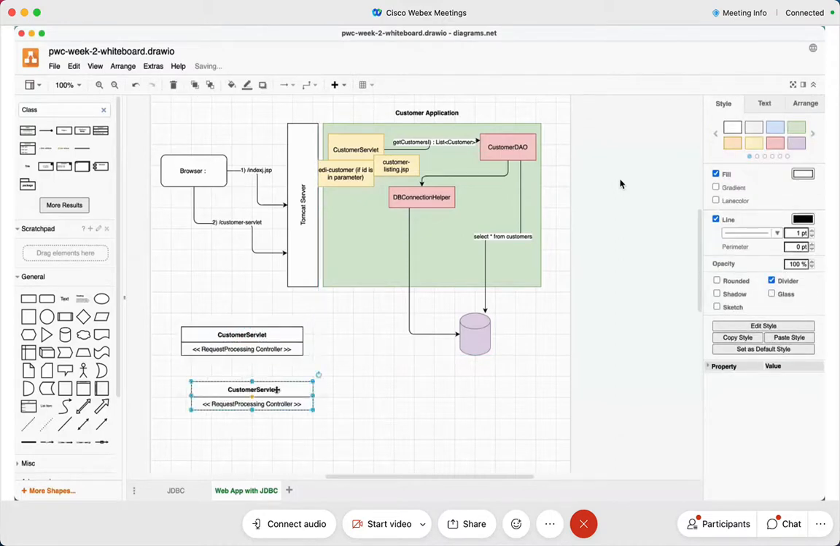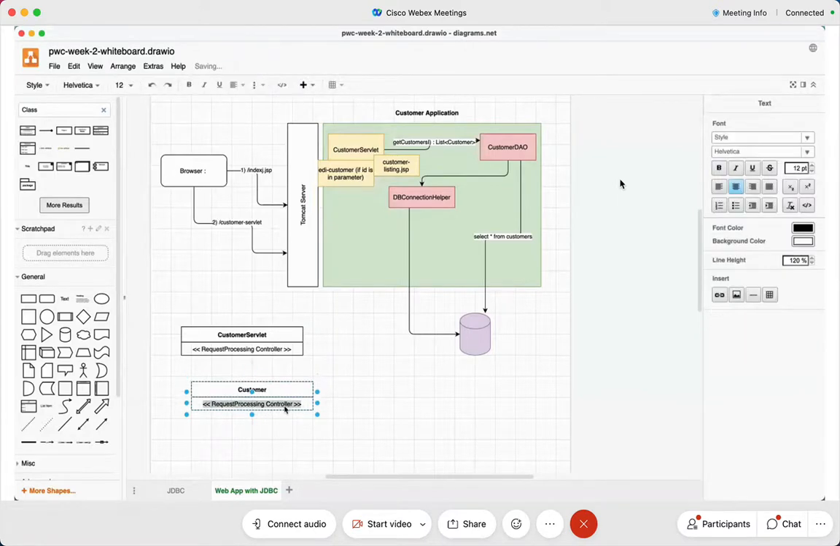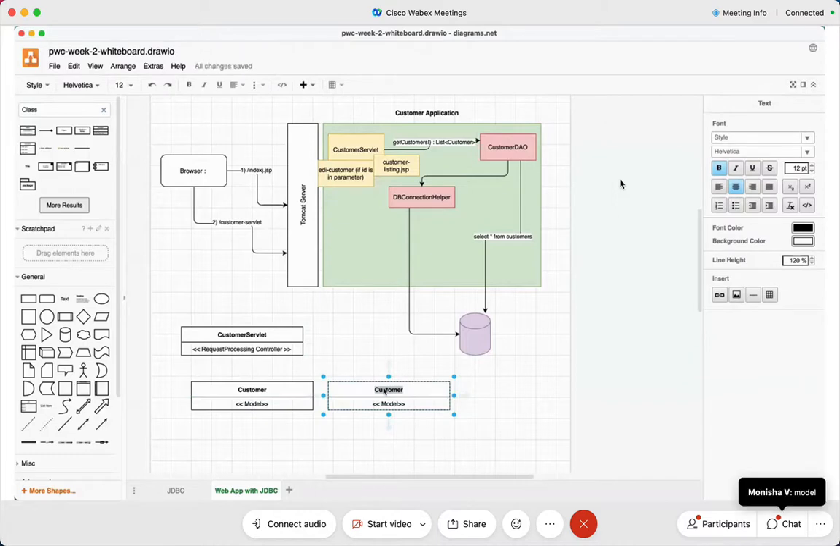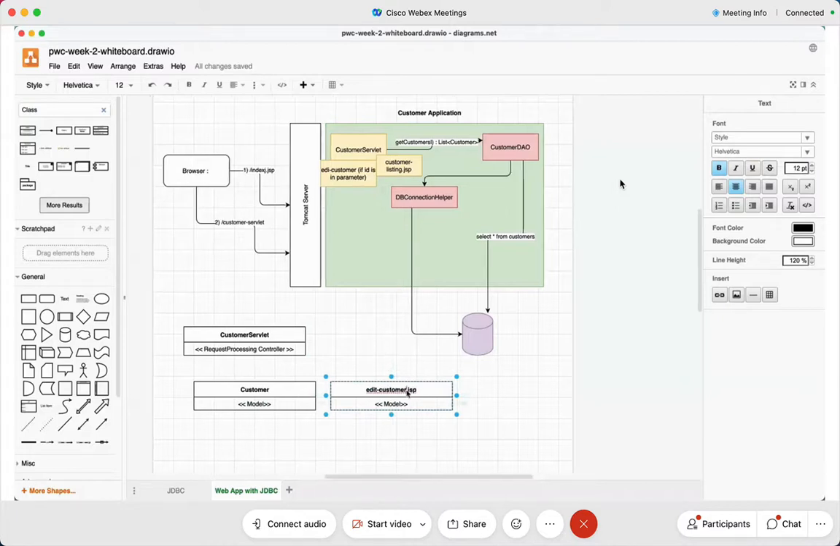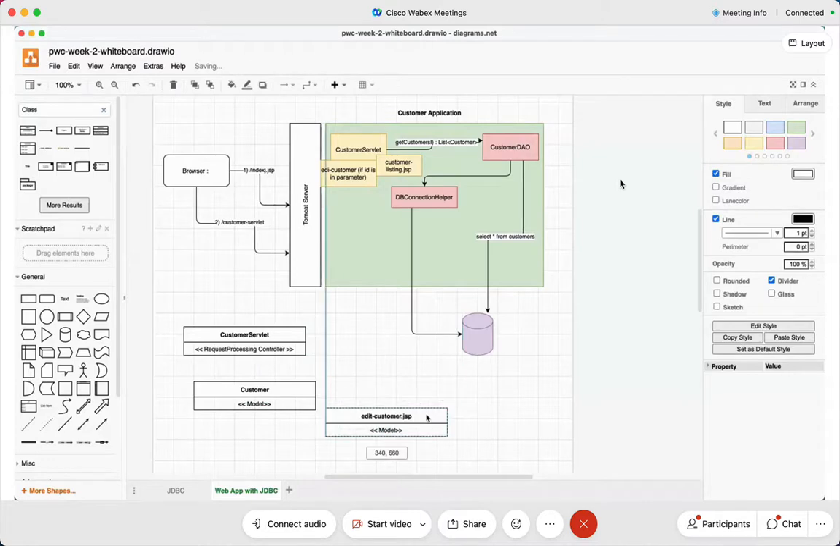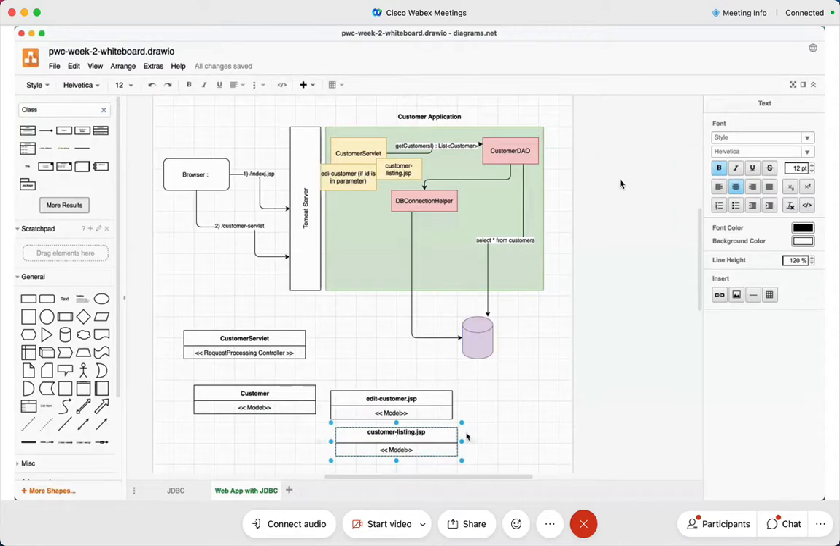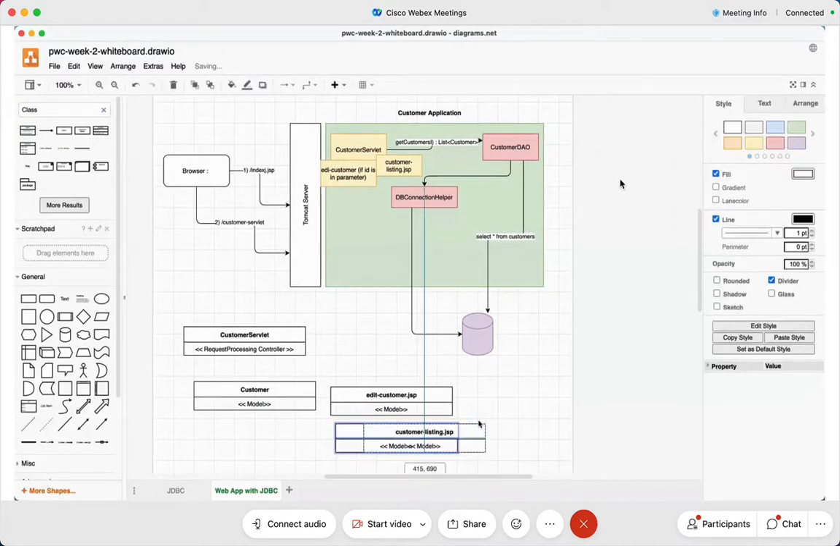Okay, so you have yet another class called customer, and what is the stereotype of it? Come on, tell me, what is the stereotype of that class? This is a model class. Then we do have something like JSPs. We have got edit-customer.jsp, right? And then we also have customer listing, isn't it? Customer listing.jsp is what we have. And then we also have index.jsp.